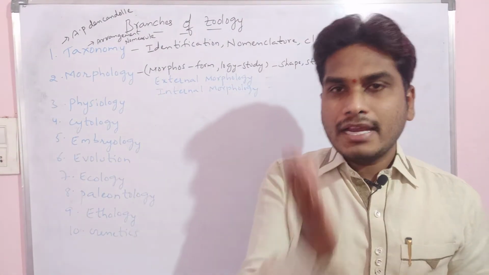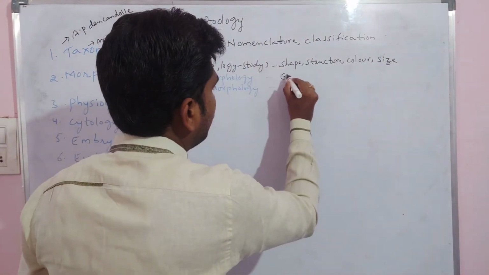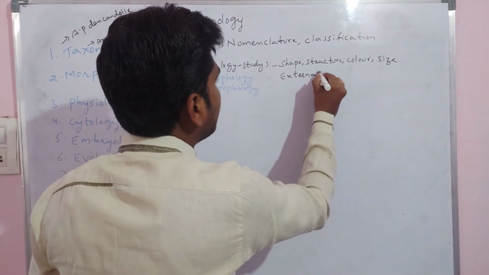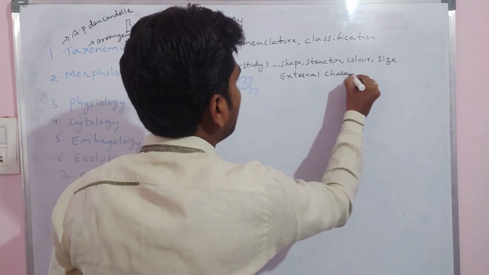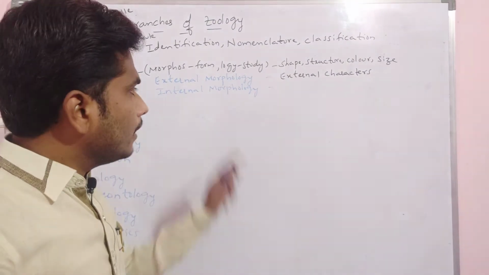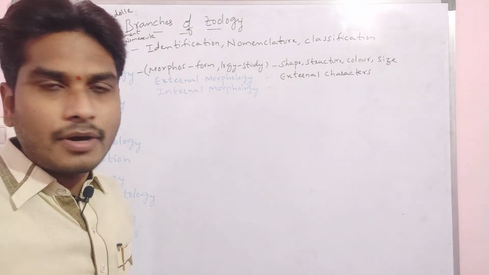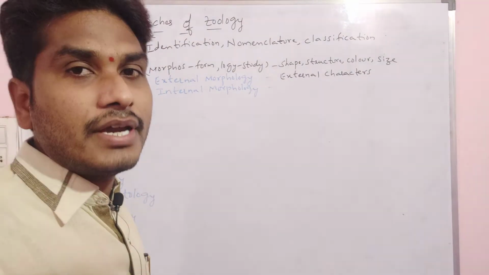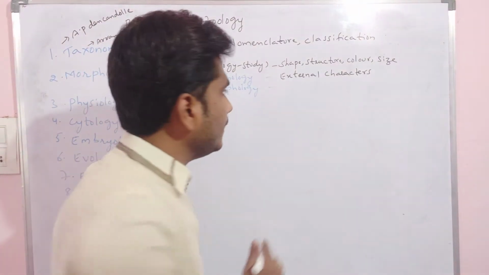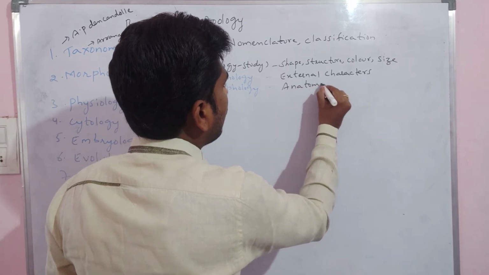External morphology means the study of the external characters which we see with our naked eyes. The study of the external characters we call external morphology. Internal morphology means the study of the internal characters. Again, internal morphology we divide into two branches mainly: anatomy and histology.